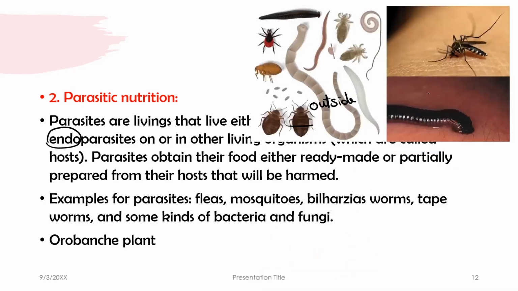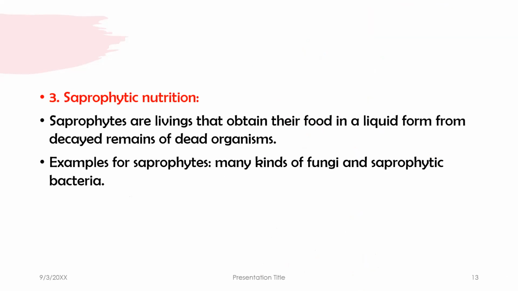This is the flea, and here we have mosquitoes. They are outside the body, so they are ectoparasites. They are examples of parasites that get their food from humans or other living organisms.